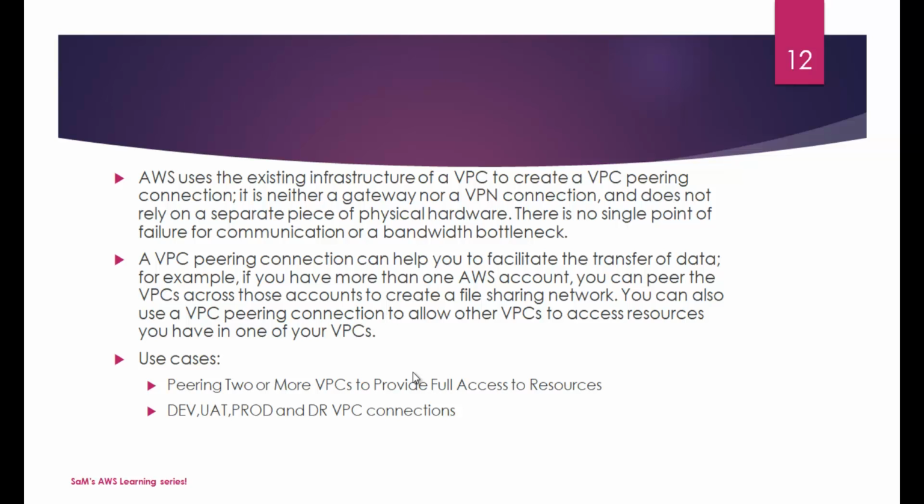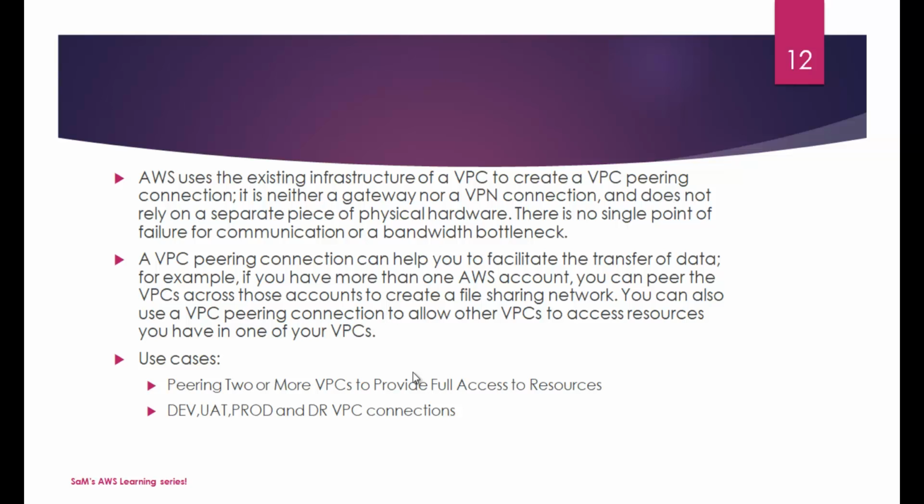It is neither a gateway nor a VPN connection and does not rely on a separate piece of physical hardware. There is no single point of failure for communication or bandwidth bottleneck. A VPC peering connection can help you to facilitate the transfer of data. For example, if you have more than one AWS account, you can peer the VPC across those accounts to create a file sharing network. You can also use a VPC peering connection to allow other VPC to access resources you have in one of your VPCs. The best use cases will be this, peering two or more VPCs to provide full access to resources.